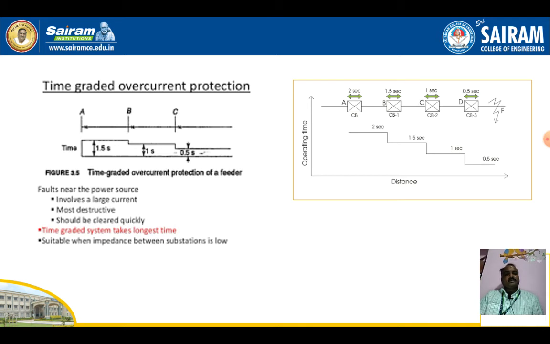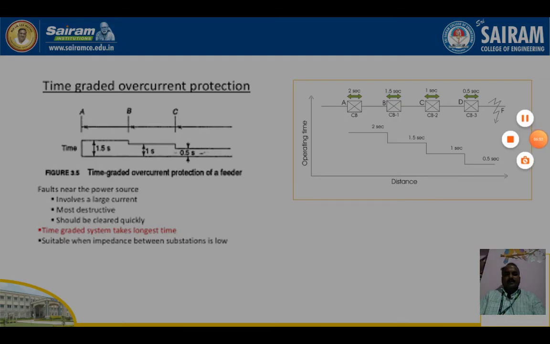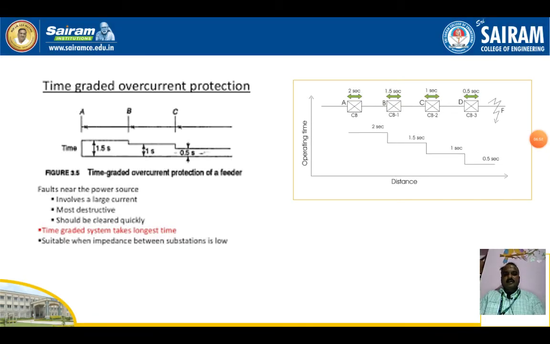If B fails, A should operate. So you can see the operating times: 2 seconds, 1.5 seconds, 1 second, 0.5 seconds. So this is about time graded overcurrent protection. This system is especially used to protect the distribution lines.